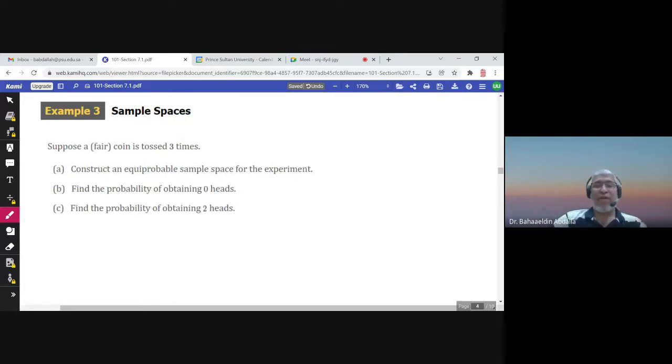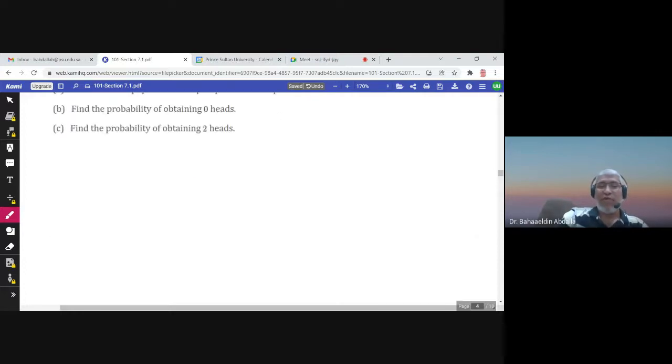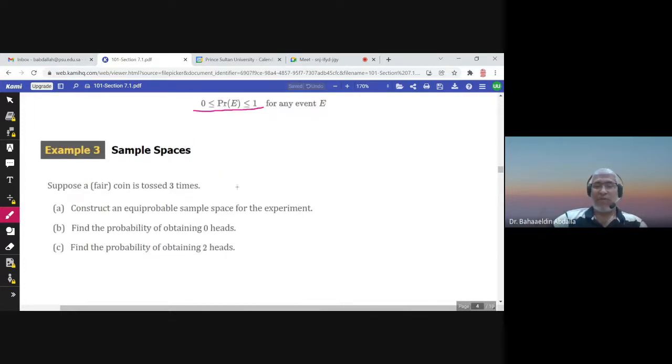Another example, suppose a fair coin is tossed 3 times. When we toss a fair coin 3 times, for the first coin, the outcome is head or tail. Now, what about the second coin? If the first coin is head, the second coin could be also head or tail. If the first coin is tail, the second coin could be also head or tail. Now I have the first and the second. What about the third coin? Also, I have a new possibility.